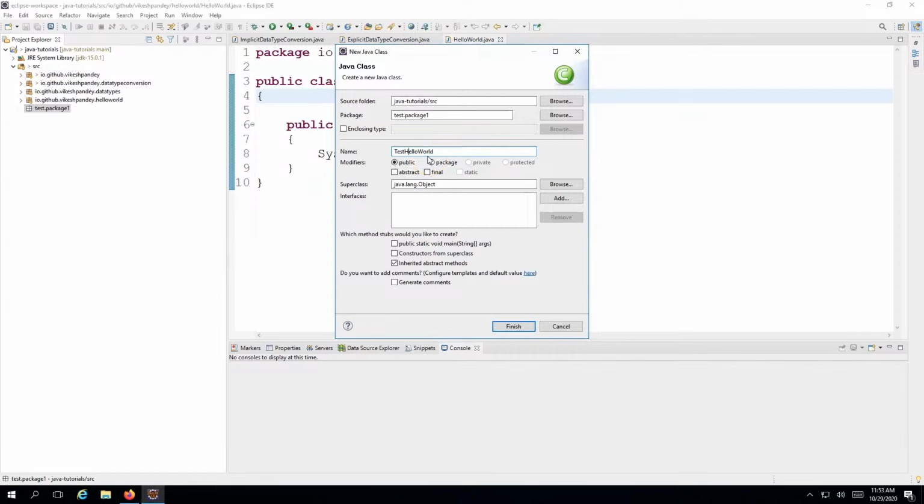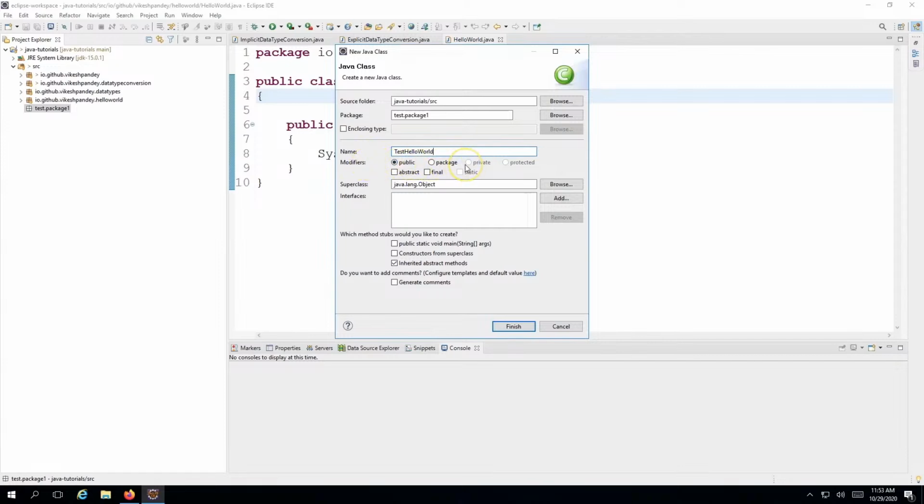So Java would expect you, and it would encourage you, to follow this naming convention, that whenever you are creating a class, always start with a capital letter, then small letters, and every new word you are writing can start with a capital letter again. Java will not throw an error if you don't make the H capital or W capital, but it's good practice. The next thing is the modifier.